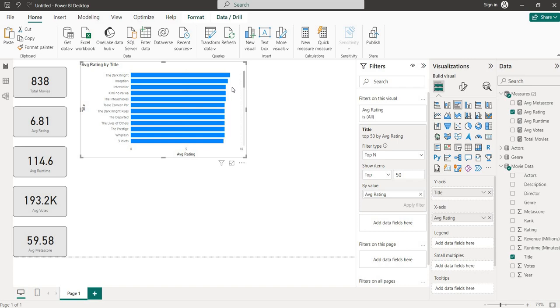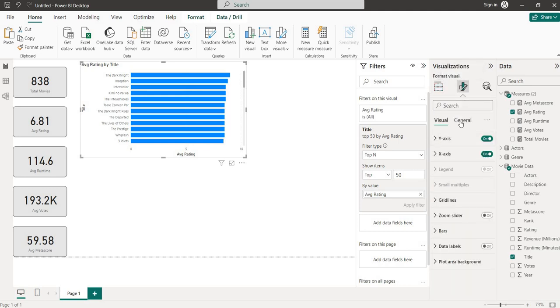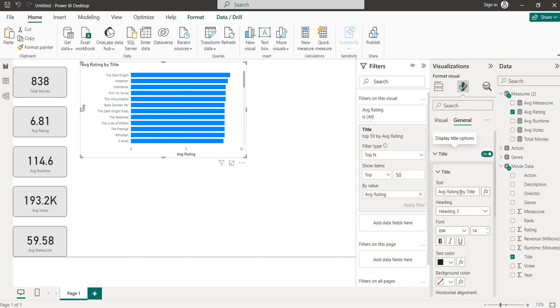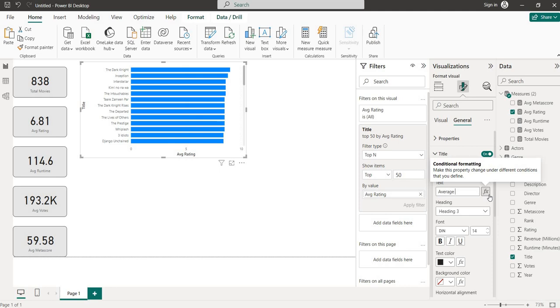Okay, we will do some coloring also here only. Title is there. Let's change the title. What title should we give? Average rating of top 50 movies. Okay, that will be good. Average rating of top 50 movies.